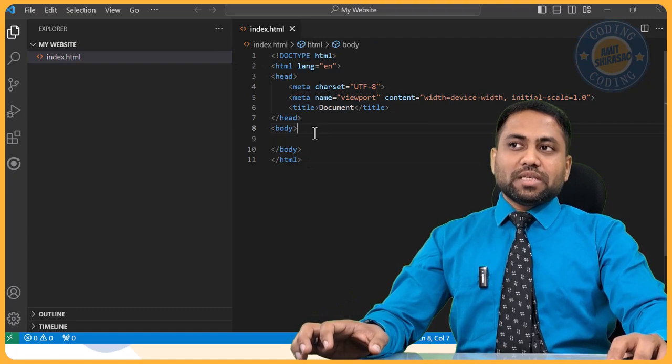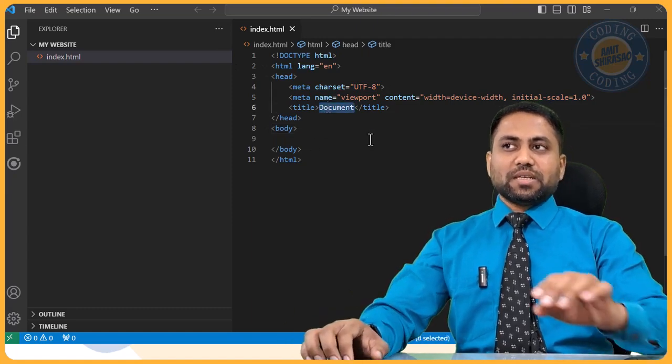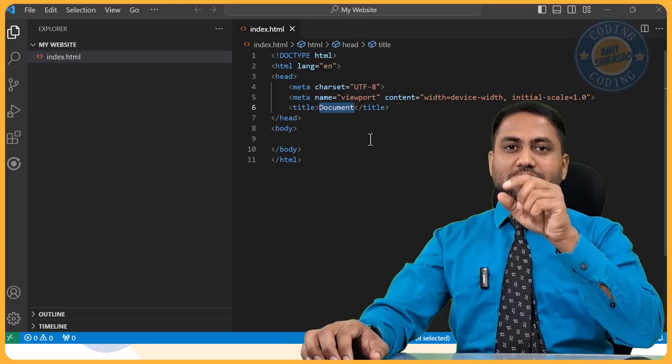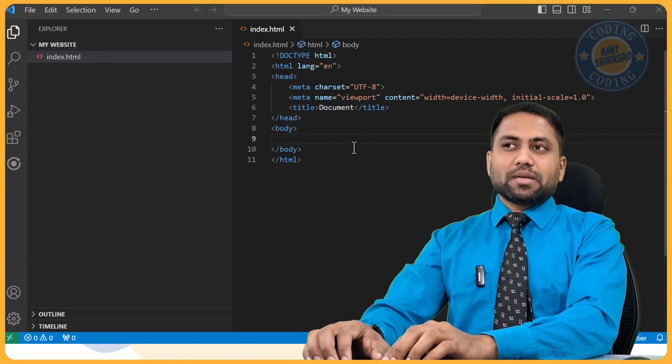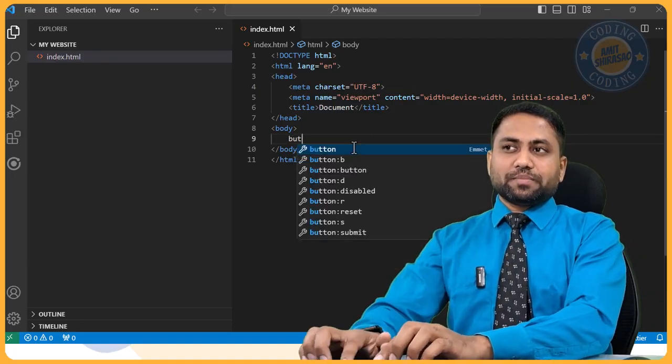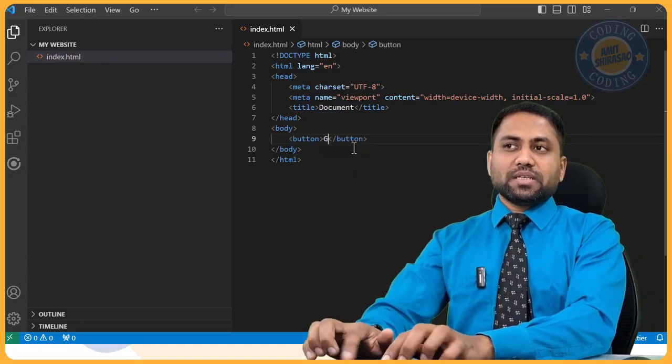Now if I want to see this, what is title? Title is basically appearing at the top of the website, and then what is body? Body is what you see within the website. So here let us create a button, and I'll call it greet me.